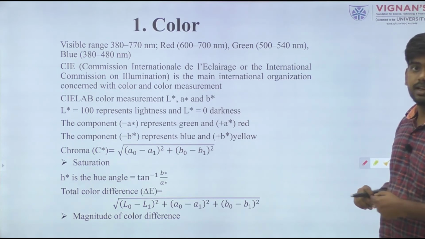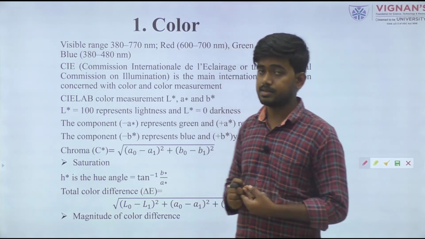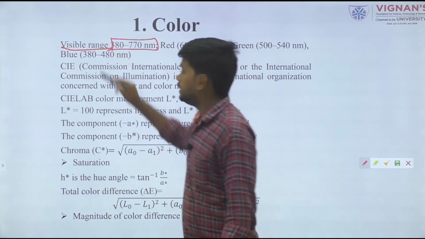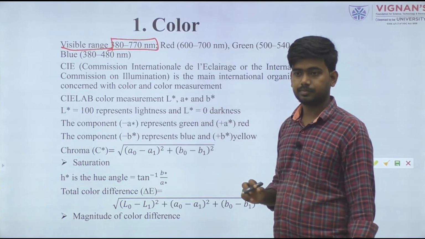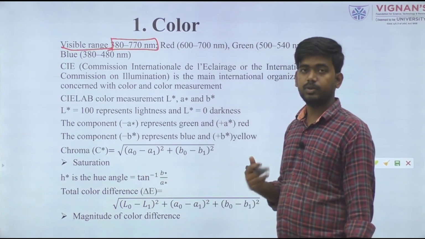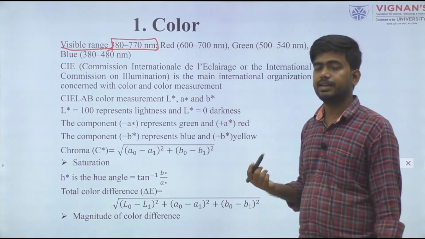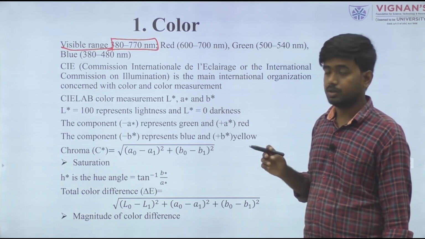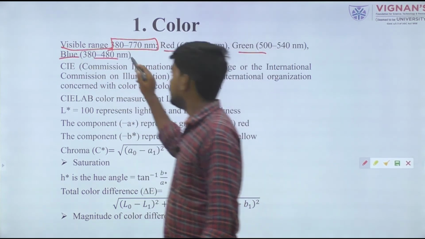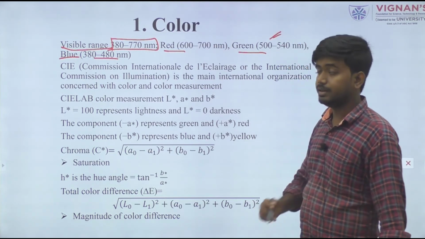So how can we determine the color value? What parameters do we use to define color? The visible range of color is 380 to 770 nanometer. Within this range, if any light comes to our eyes, then we can see the color. First of all, we define color in three categories, that is the RGB model. RGB means red, green and blue. Each has a certain nanometer range in which the color value is indicated.